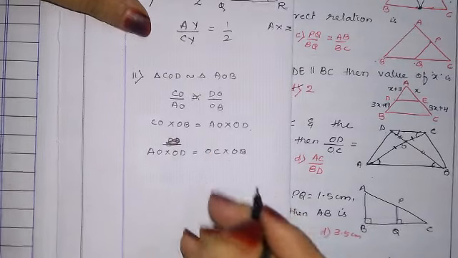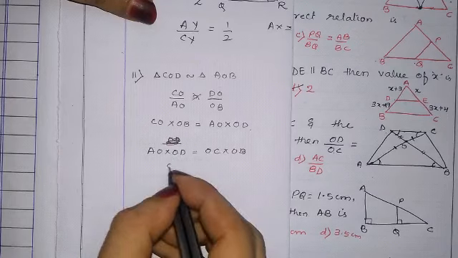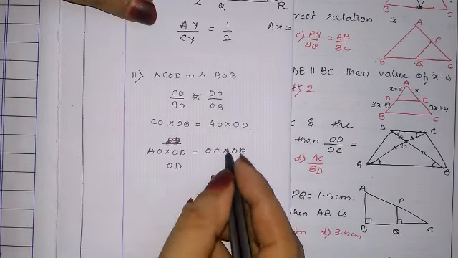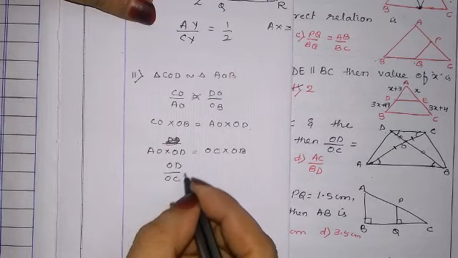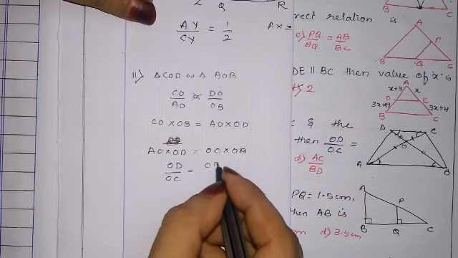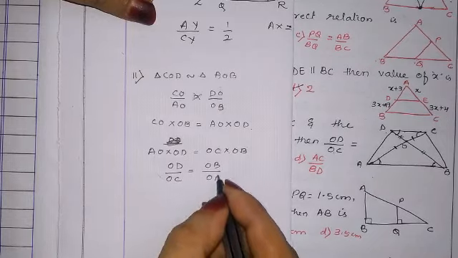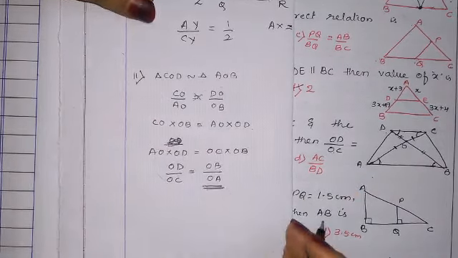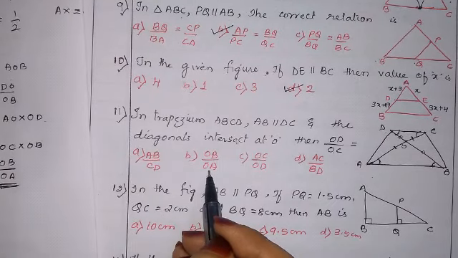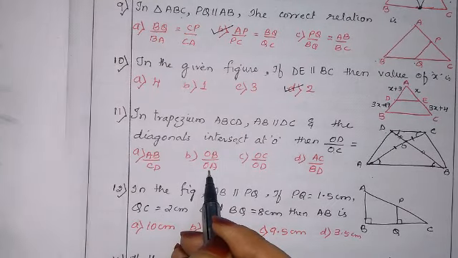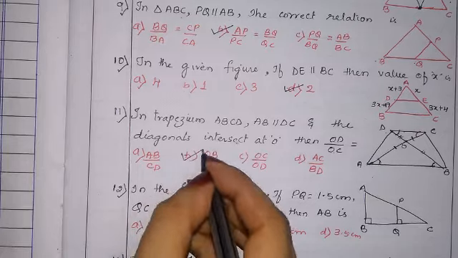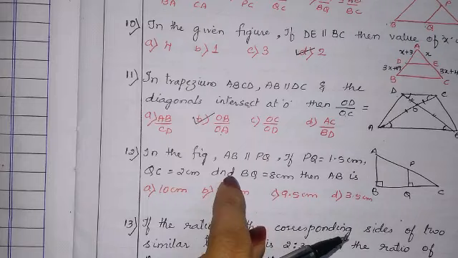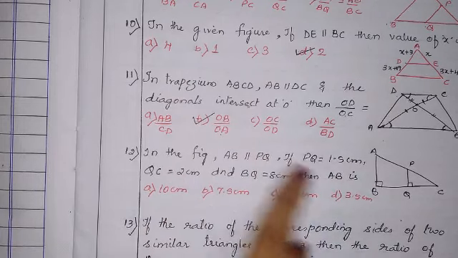This side here, this side I have written. Now we want OD here only, we will keep OD, and we will bring OC. Multiply becomes divide. And OB is here only upon OA. So which is the correct option? OD upon OC should be equal to OB upon OA. So B is the correct option. Okay. Now see, by mistake I have written this question one more time. So we have already solved this question.